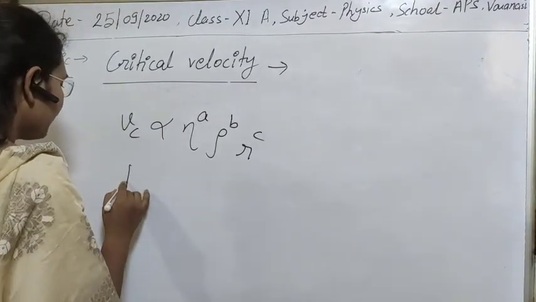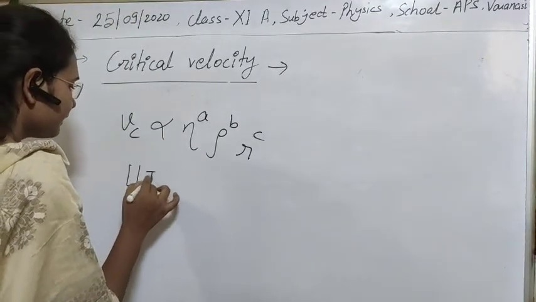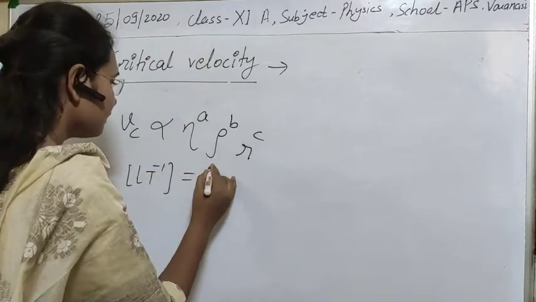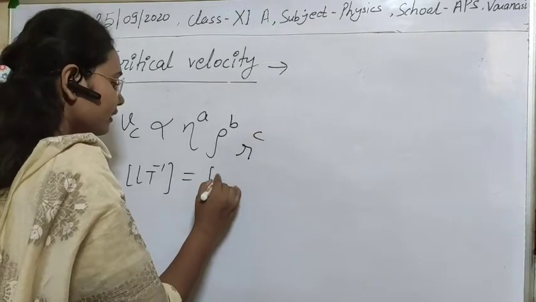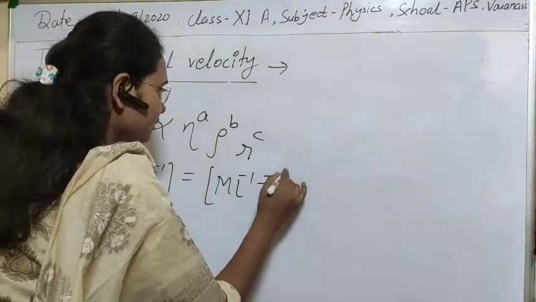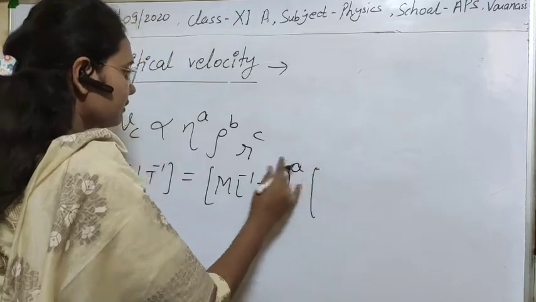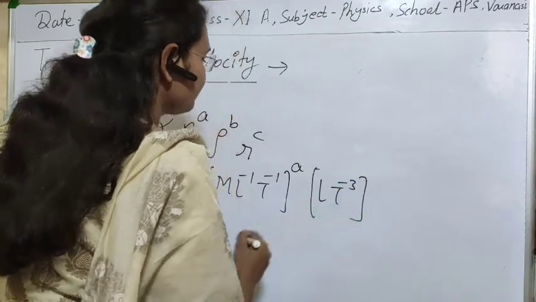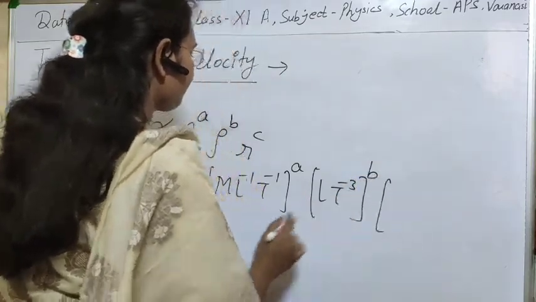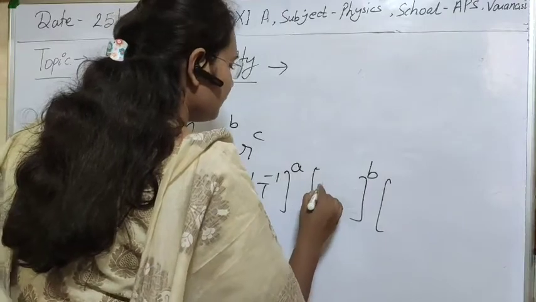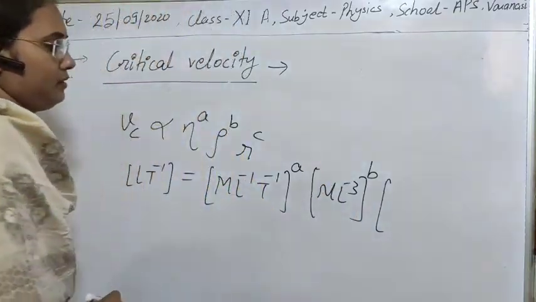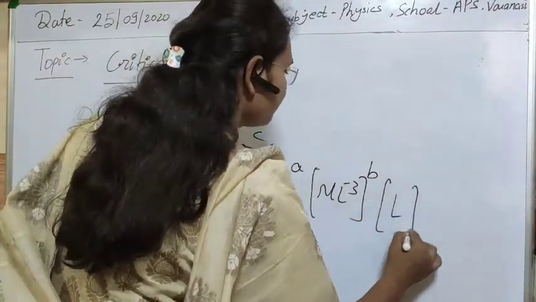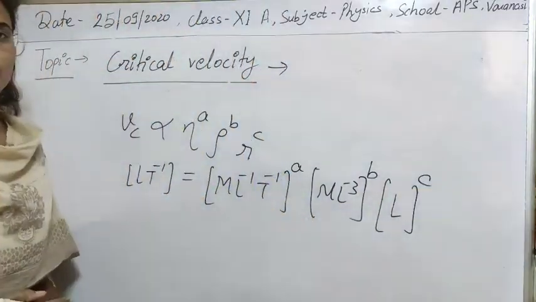The dimensional formula for velocity, that is LT^-1, will be equal to the dimensional formula for the coefficient of viscosity, that is ML^-1T^-1, to the power A, times the dimensional formula for density, that is ML^-3, to the power B, and the dimensional formula for R, which is L, to the power C. Clear?